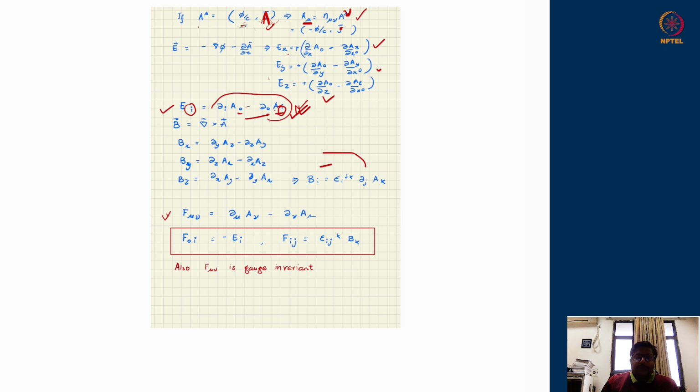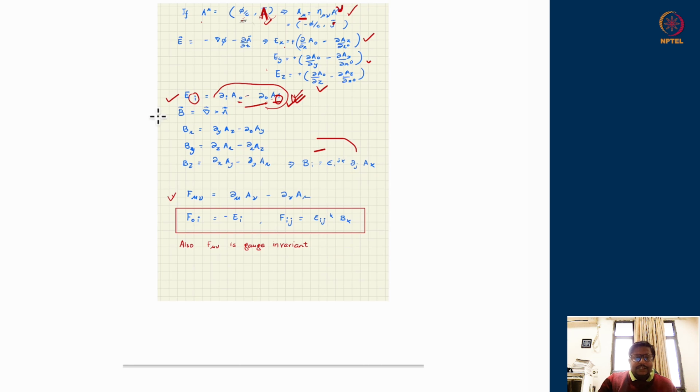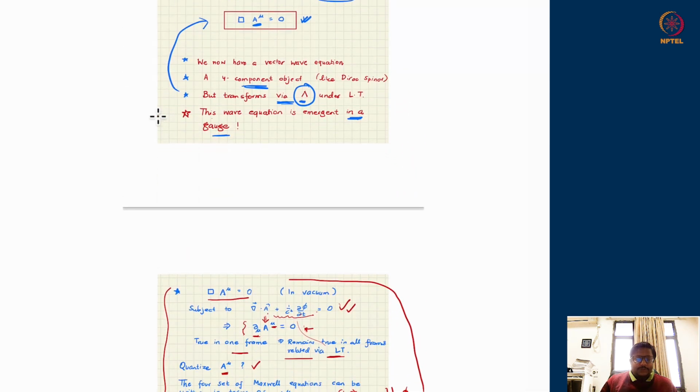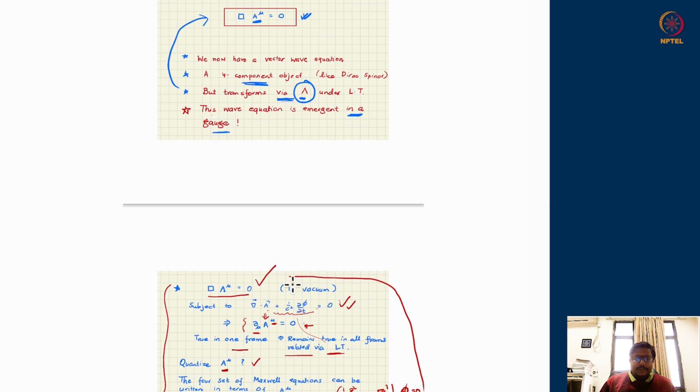I do not have to worry about which gauge I am writing the electric field or the magnetic field in, once I have set down the definitions of F0i as the electric field and Fij as the magnetic field. And if I write down a Lagrangian, for example, or equations of motion in terms of F mu nu, those equations of motion will also be gauge invariant. Previously, I had written the wave equation, which was true only in a particular gauge. But suppose I am able to write this in terms of some function of F mu nu, then I know whatever equation that is satisfying, it is a gauge invariant equation.